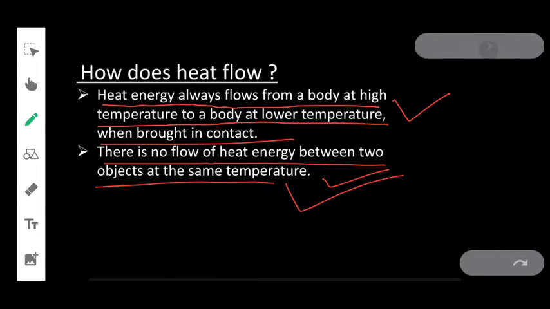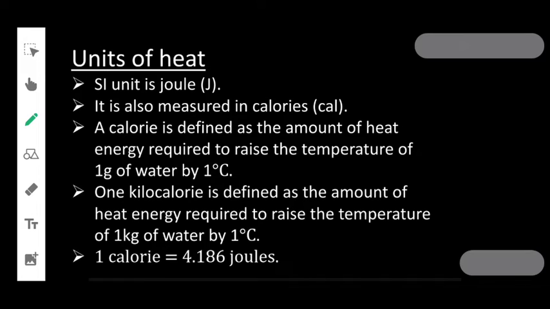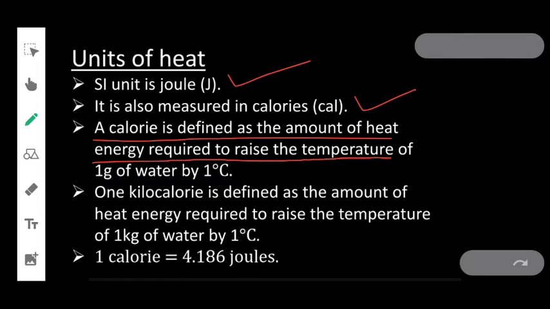Next, unit of heat. The SI unit of heat is the joule, and it is also measured in calories. We have already studied calorie in chapter number 3, in the energy chapter. A calorie is defined as the amount of heat energy required to raise the temperature of 1 gram of water by 1 degree Celsius. But the calorie is a very small unit. That's why we use the kilocalorie to measure heat.